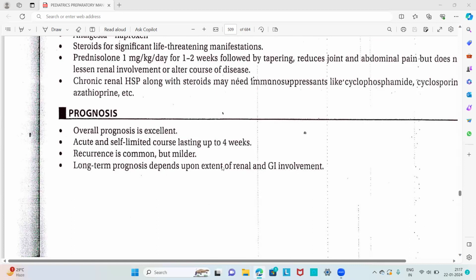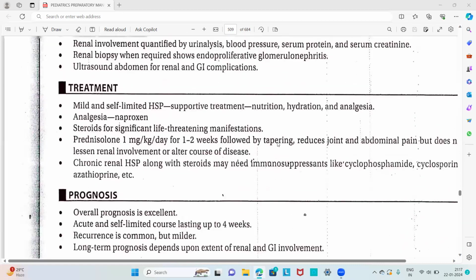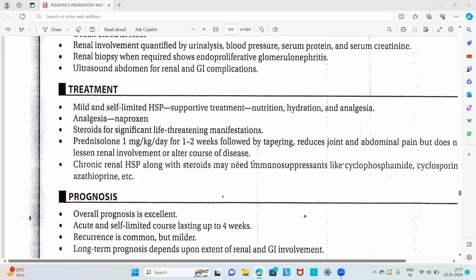Long-term prognosis depends upon the extent of renal and GI involvement. So that is all regarding Henoch-Schönlein purpura, and that is all regarding the rheumatological disorders in pediatrics.